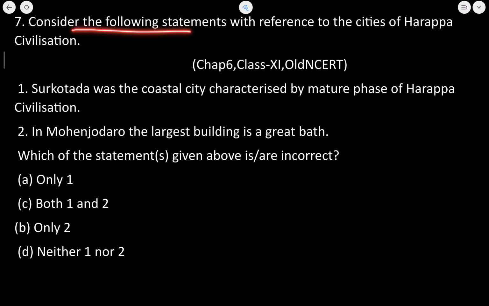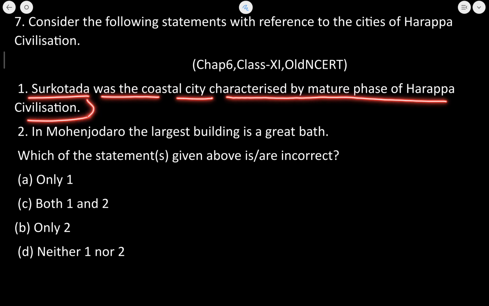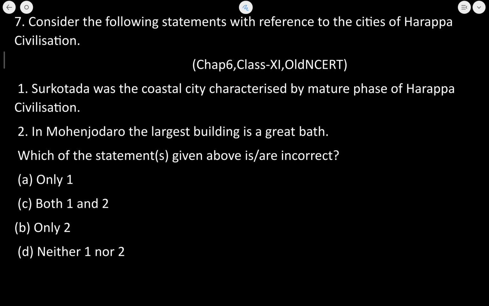Consider the following statements with reference to the cities of Harappan civilization. Now, Surkotada was a coastal city characterized by the mature phase of Harappan civilization. This is the first statement. And in Mohenjo-daro, the largest building is the Great Bath. ठीक है. Now, यहाँ पे let us see. We have to tell the incorrect statement here.